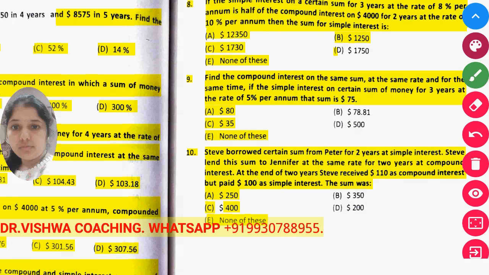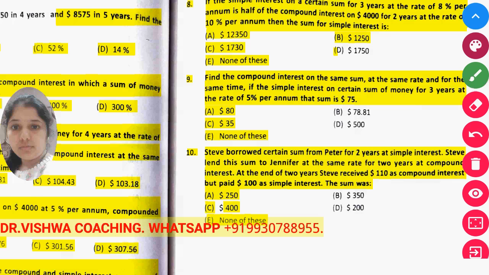simple interest. Steve lent the same to Jennifer at the same rate for 2 years at compound interest. At the end of 2 years, Steve received $110 as compound interest but paid $100 as simple interest. Sum we have to calculate. Now see, we suppose the initial sum here be X and rate of interest be R. Then compound interest, how much he received, 110 rupees he received.